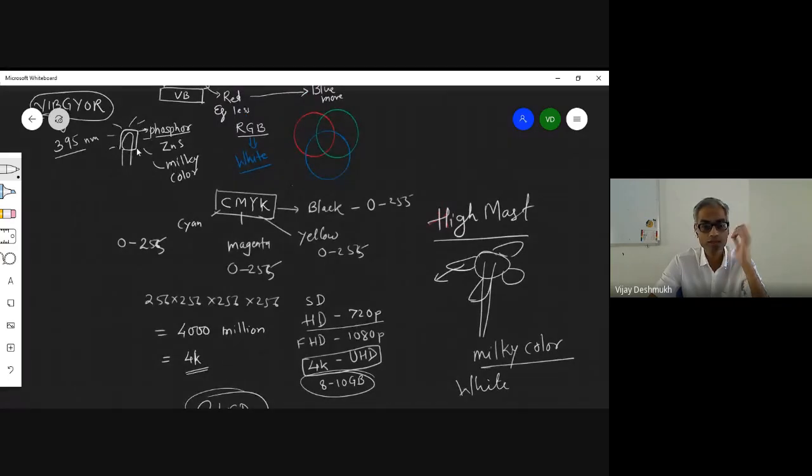Okay. Because the power of this blue can be increased, whereas the combination of these 3, the power will depend on, मतलब ये तीनों का power एक जैसा होना चाहिए ना. Now it is very difficult to maintain this power for these 3 LEDs. That is okay with, for example, the LED screen.